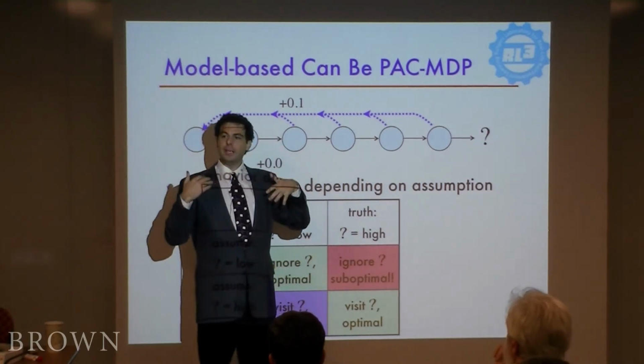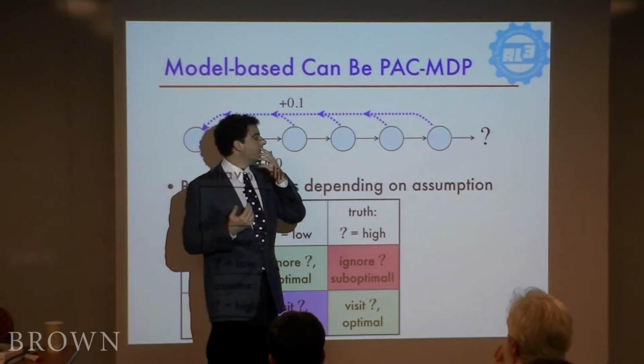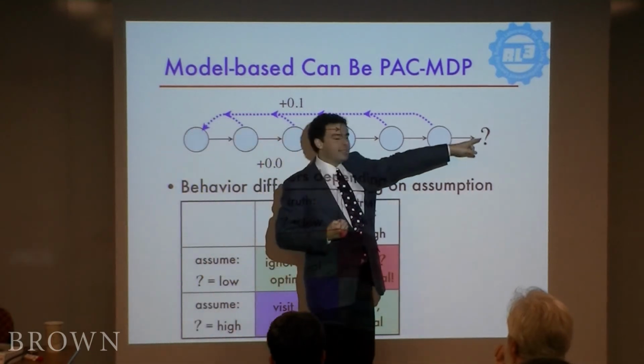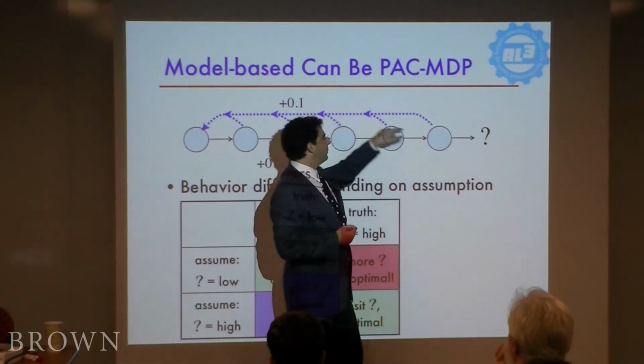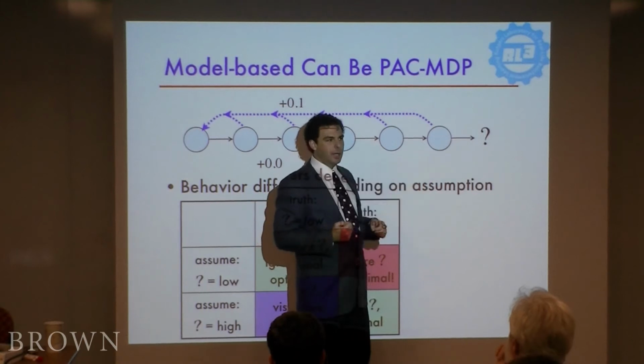It's built an MDP about how the world actually works. But it doesn't really know what happens. It's never taken this black action. It's only taken the blue one. So it doesn't know what the black one does. So what should it do?